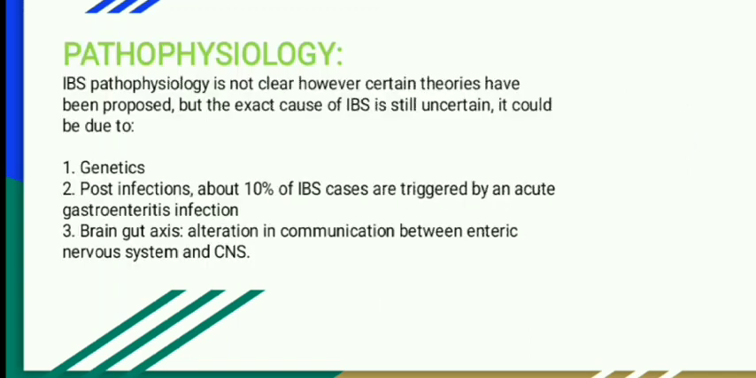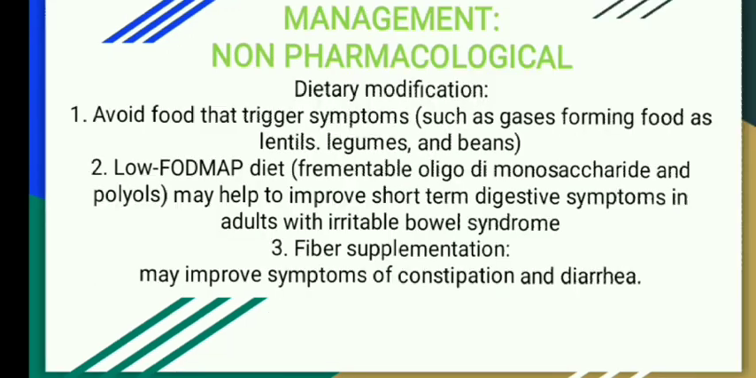Pathophysiology. IBS pathophysiology is not clear, however, certain theories have been proposed, but the exact cause of the IBS is still uncertain. It could be due to genetics, post infections. About 10% of IBS cases are triggered by an acute gastroenteritis infection. Number 3 is brain gut axis, that is, alteration in communication between enteric nervous system and CNS.